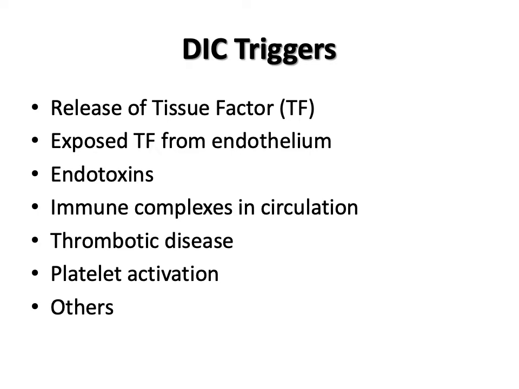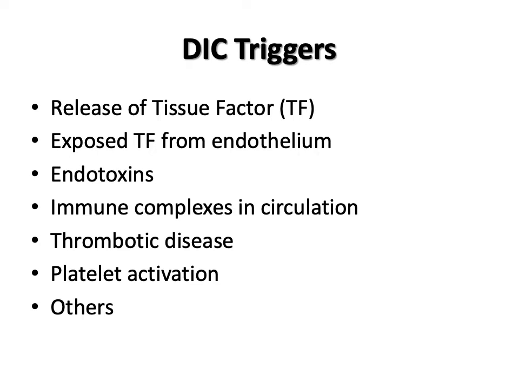Several triggers may stimulate the initiation of DIC. Some of these triggers are substances, while others are events. For example, the release of tissue factor due to trauma or monocyte activation, or tissue factor from exposed endothelium due to extreme vasodilation, can initiate DIC. Toxins produced by pathogens, such as bacteria, fungi, and protozoa, as well as endotoxin, remember what that is? They can be a trigger as well.